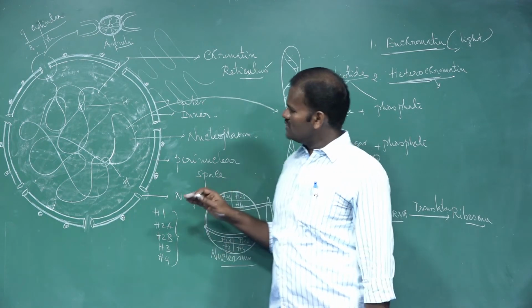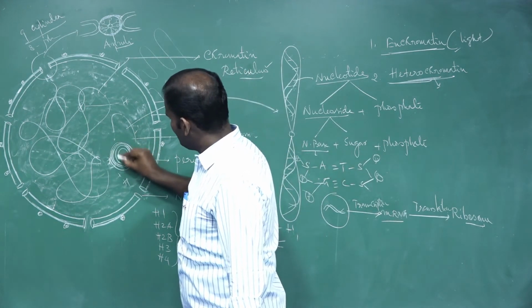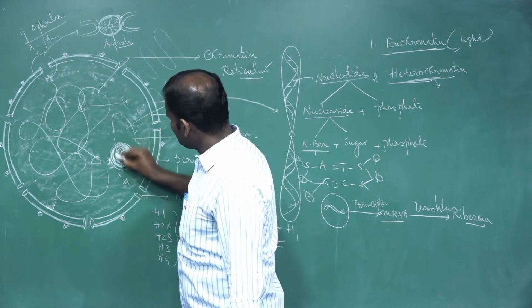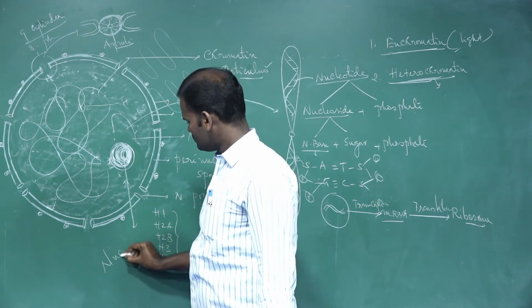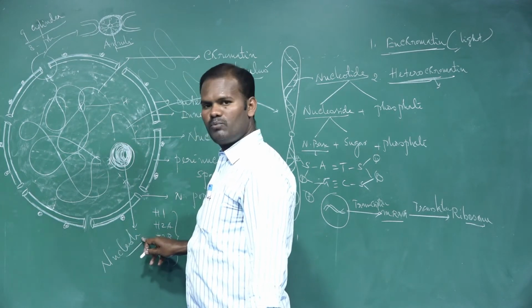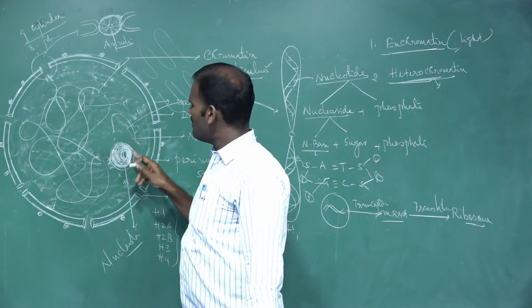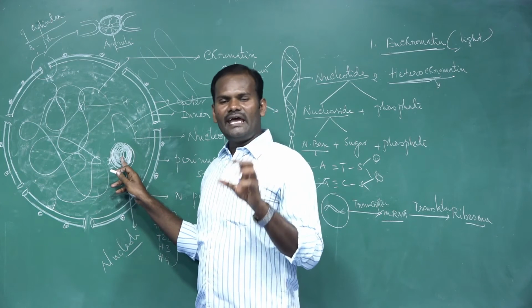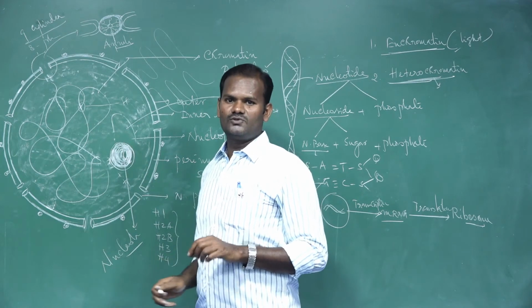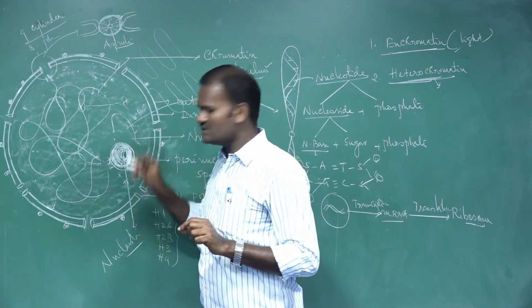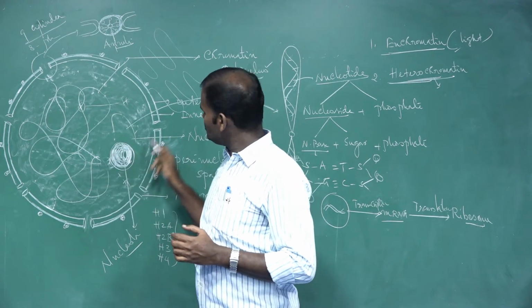Next, in addition to this, there is another small spherical body present inside the nucleus. These are called nucleolus; nucleoli is plural, nucleolus is singular. It is a membraneless spherical body. There is a question: name the membraneless organelle present within a membrane bound organelle. Your answer is nucleolus. Nucleolus is membraneless, it does not enclose any membrane, but the nucleus is enclosed by a membrane.